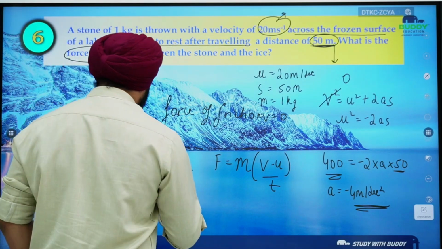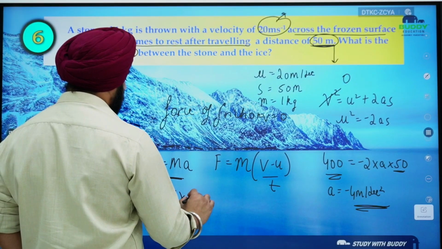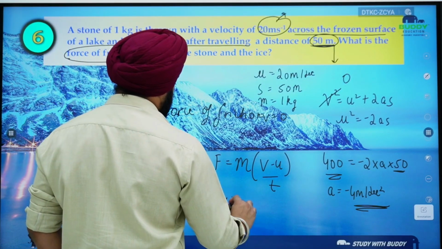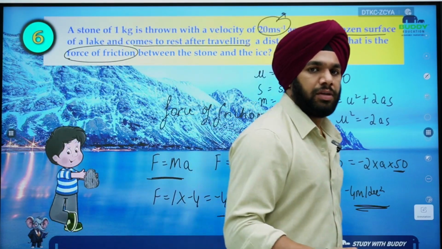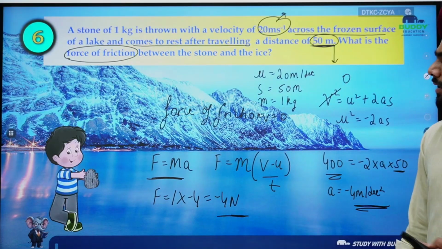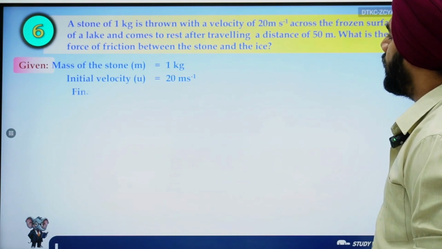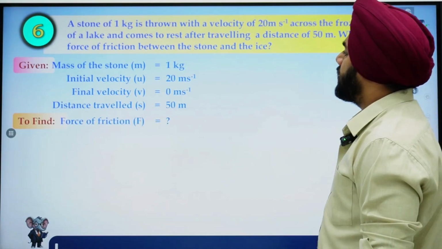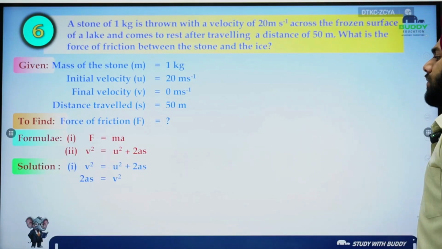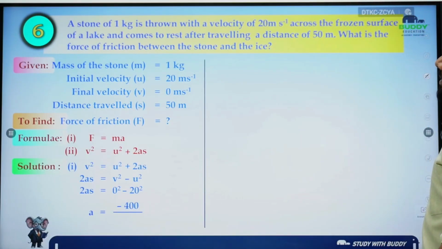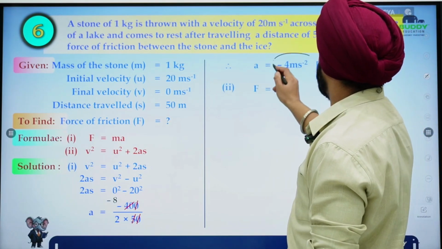Okay. Now force of friction, mass is 1 kg. So 1 into -4, it will be -4 Newton. So force of friction between the surface and the stone is -4 Newton. Let's just check the calculation here. Okay. So final velocity was 0, distance traveled was 50 meter, F = ma, v² = u² + 2as. This is what we used, right? So finally you got the acceleration -4 meter per second square.